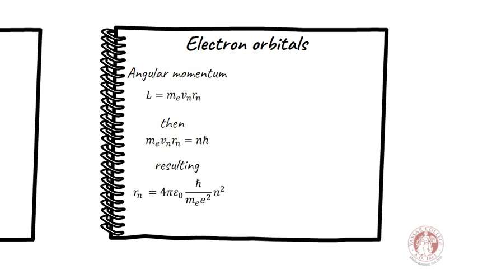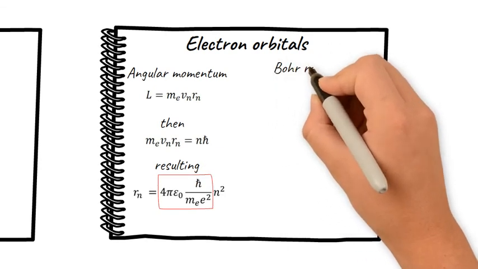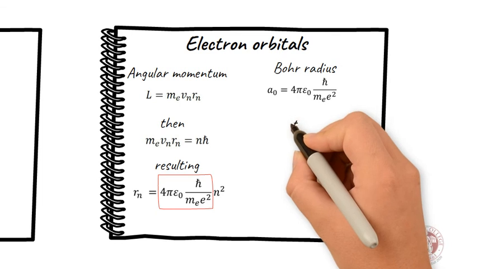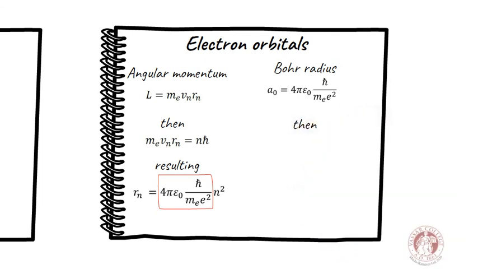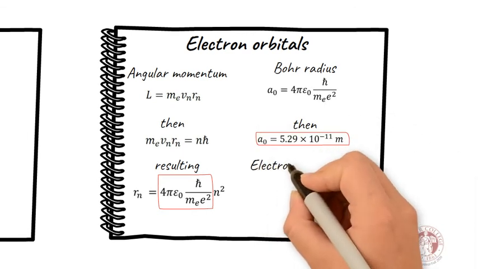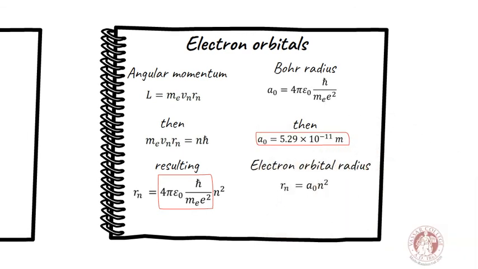We can see that most of the terms in this equation are constants. We can call this the Bohr radius, which represents the distance between the nucleus and the electron in the hydrogen atom when the electron is in its lowest orbital. Actually, the Bohr radius has the following value. Then, the electron orbital radius is the following.